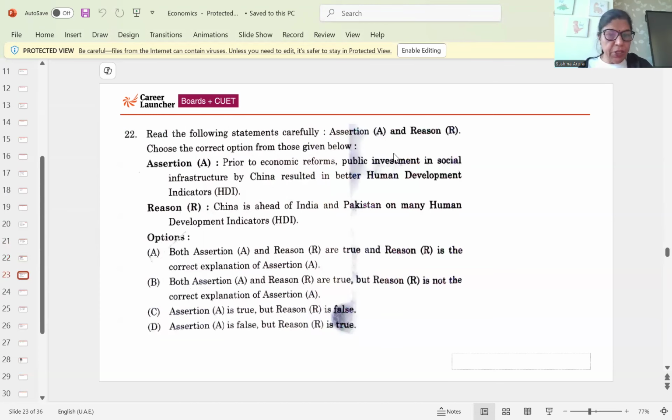Next question 22. Prior to economic reform, public investment in social infrastructure in China resulted in better human development indicators. Then China is ahead of India and Pakistan. Yes, both are correct, true, and it's the correct explanation, so option A. Then next question.